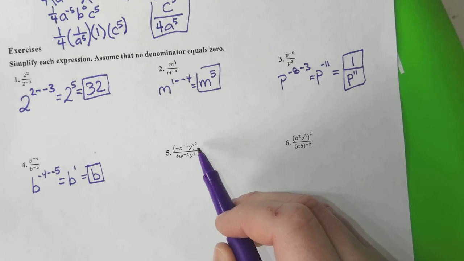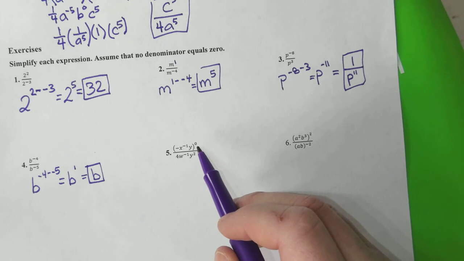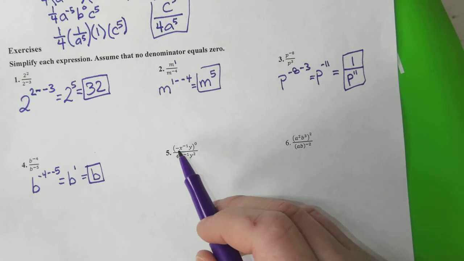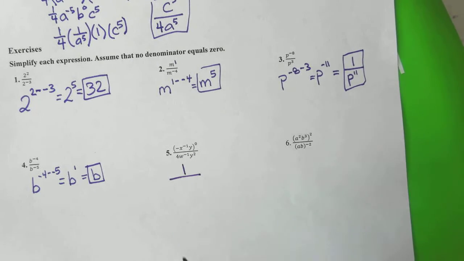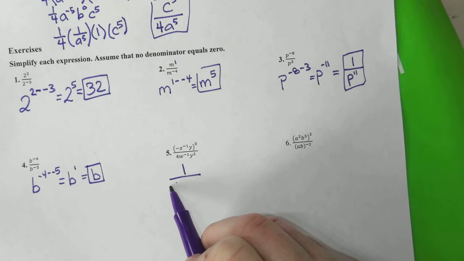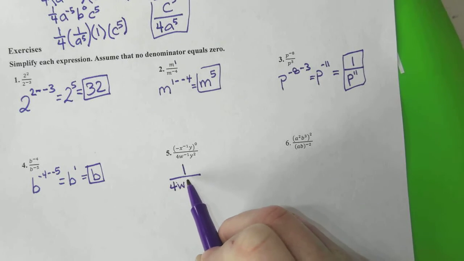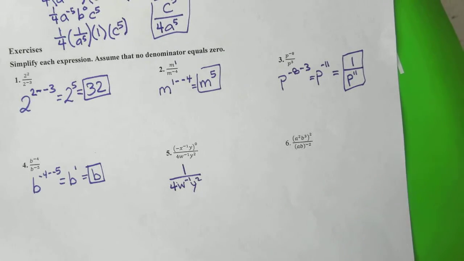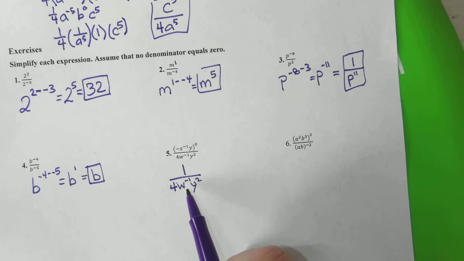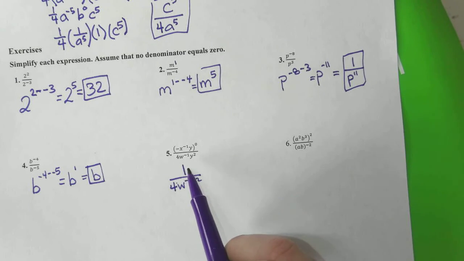So, take a look at number 5. Do you notice that 0 in that exponent? That 0 tells us we don't have to do any of this numerator. That numerator is now 1. And now we are going to rewrite our denominator for w negative 1 y squared. Okay. We are not done. We need to simplify this w to the negative 1. We need to flip this up to our top.